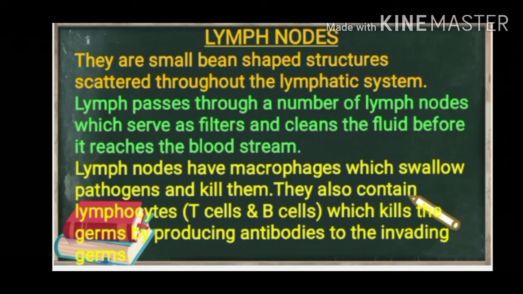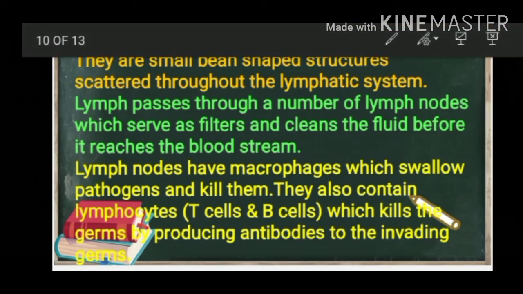Let's see what lymph nodes are. Lymph nodes are small bean-shaped structures scattered throughout the lymphatic system. Lymph passes through a number of lymph nodes, which serve as filters and clean the fluid before it reaches the bloodstream. Lymph nodes have macrophages which swallow the pathogens and kill them. They also contain lymphocytes, T cells and B cells, which kill the germs, producing antibodies to the invading germs.